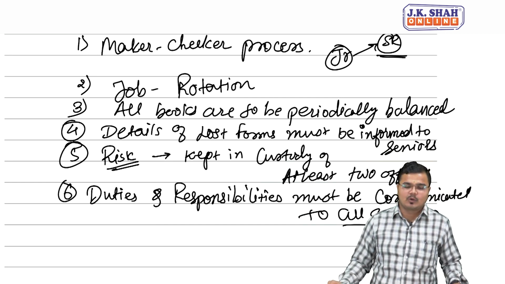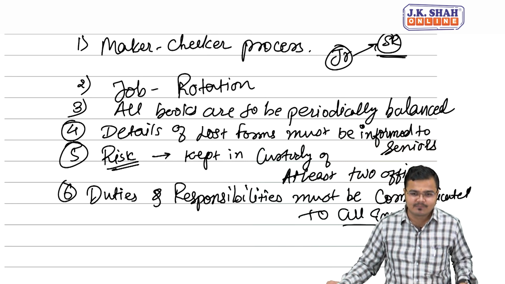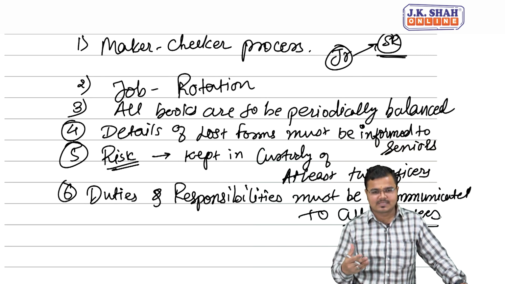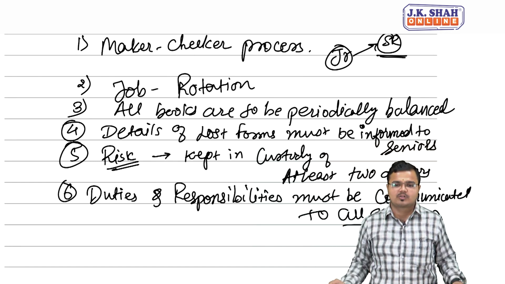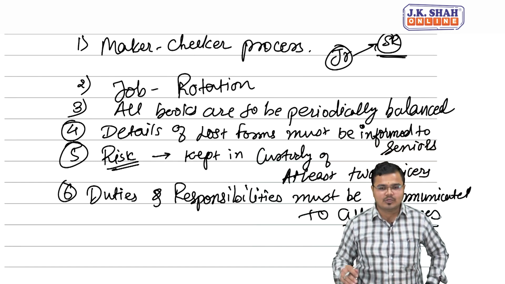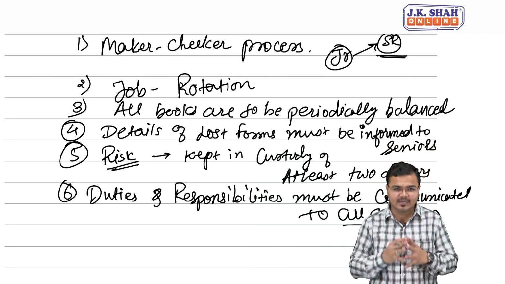So it will be called as what? Proper distribution of authority and responsibility. And the person who is having the administrative power, that must be communicated to all, so the people can easily understand in the case of any confusion to whom they should ask for the clarification. Very clear to you people?